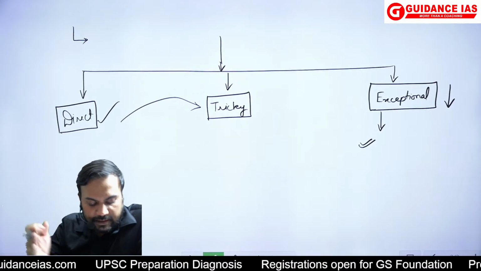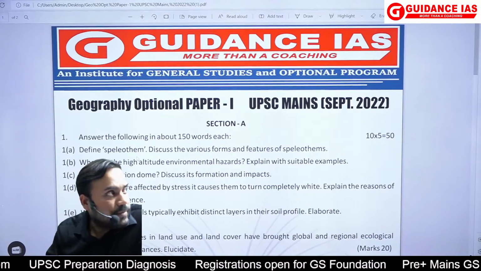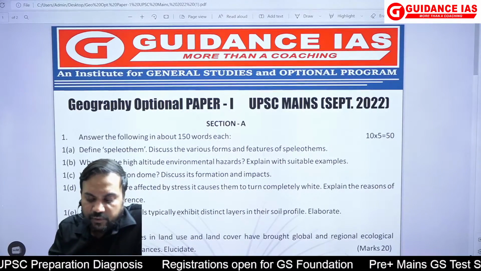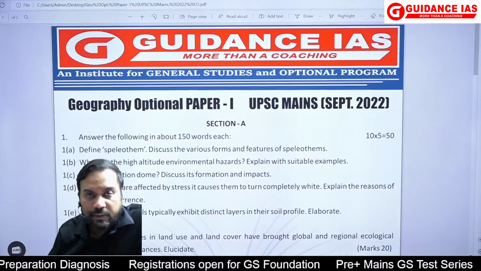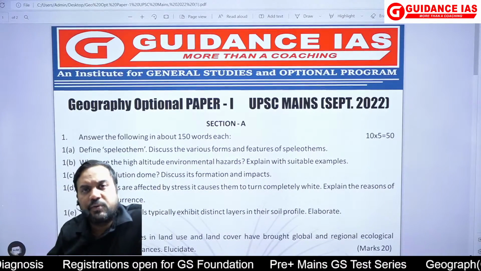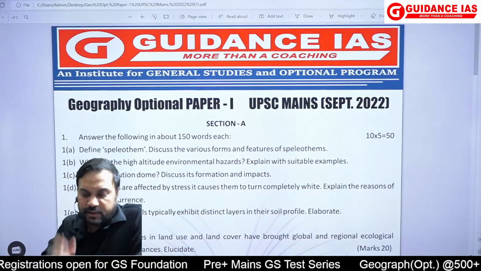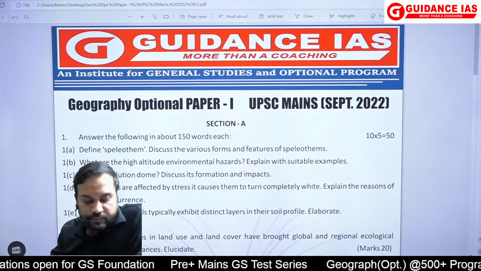और देखो, ये जो पहला क्वेश्चन था ना, define speleothems and discuss the various forms and features of the speleothems. What would have happened? Almost 50% of the students writing the exam वो वहीं पर बाहर हो गए होंगे because of just this psychological trap.